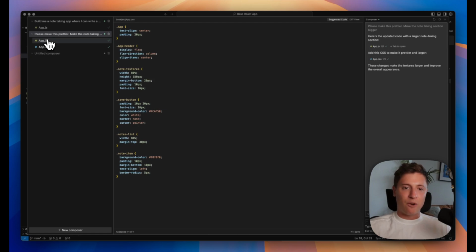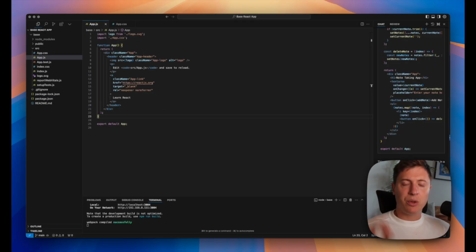It builds it all out for us. We just hit accept and it's good to go. The composer is by far the most powerful feature of Cursor. This is where it's just you talking to your built-in AI developer, and the developer is going in and writing code and creating files for you. It really is amazing.